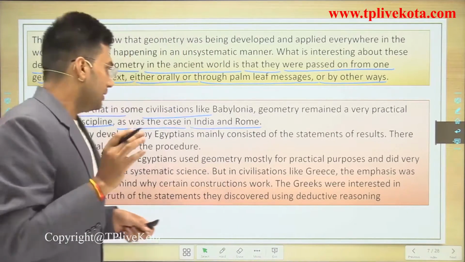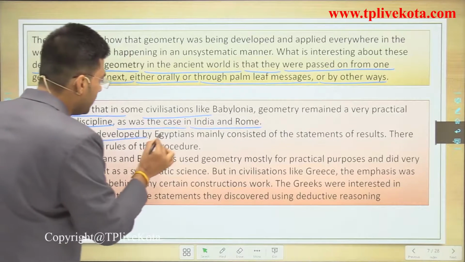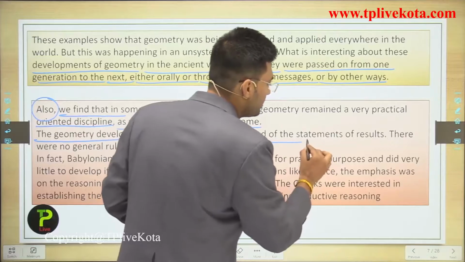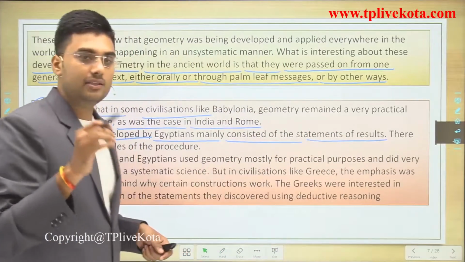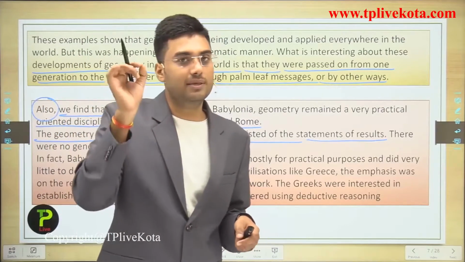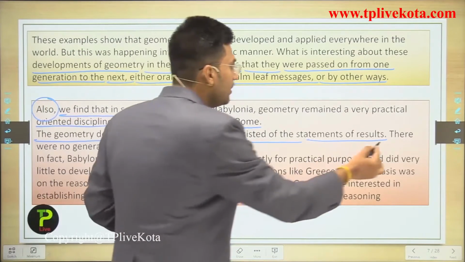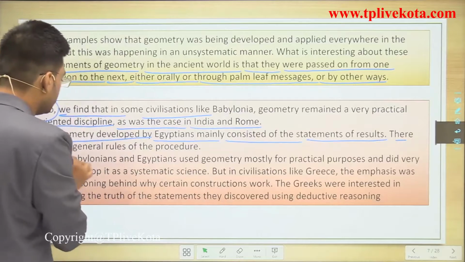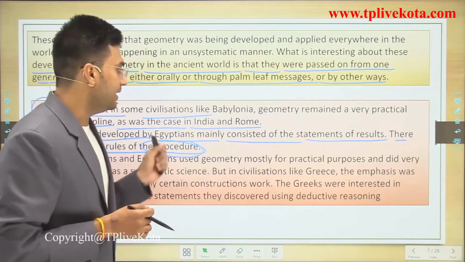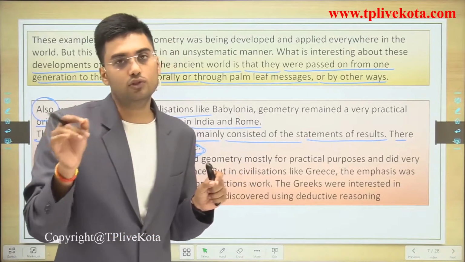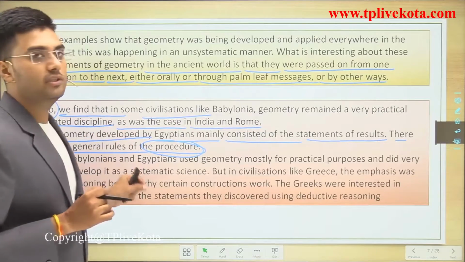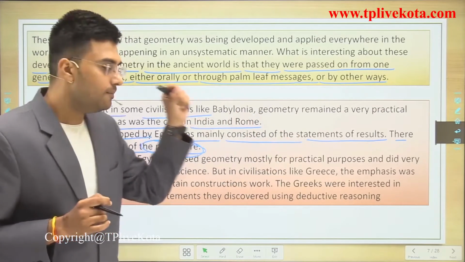Now, the geometry developed by the Egyptians mainly consisted of statements of results. There were no general rules or procedures for these results.